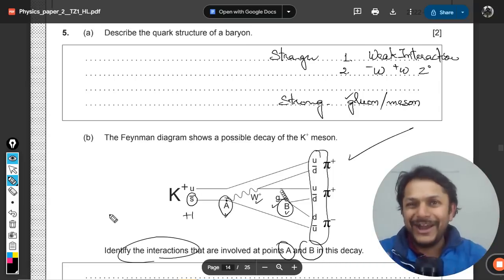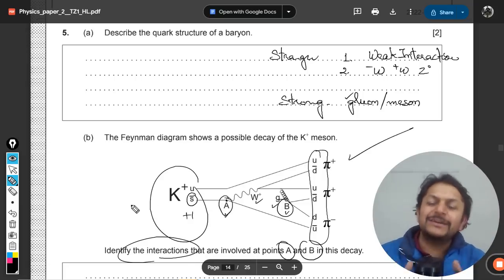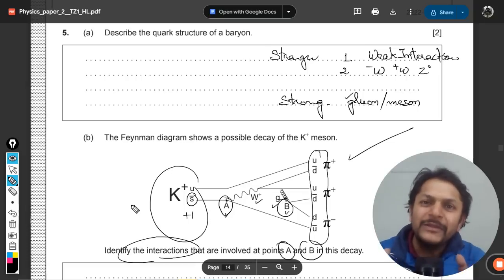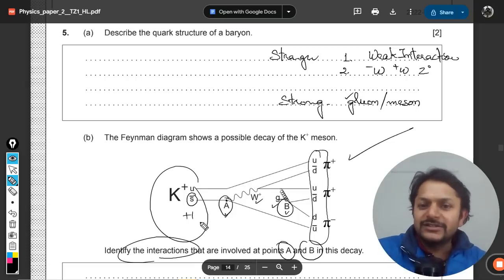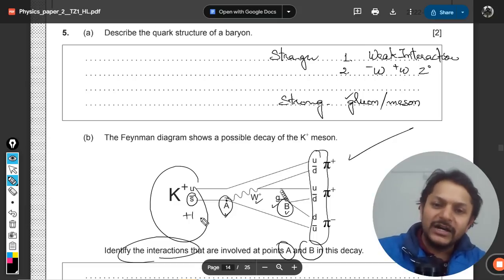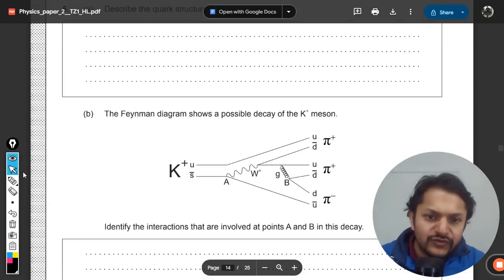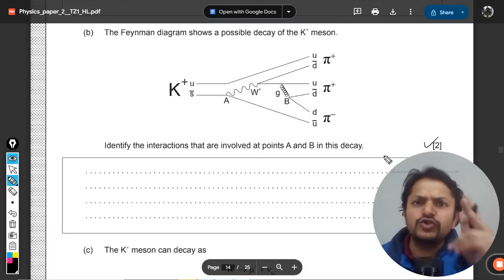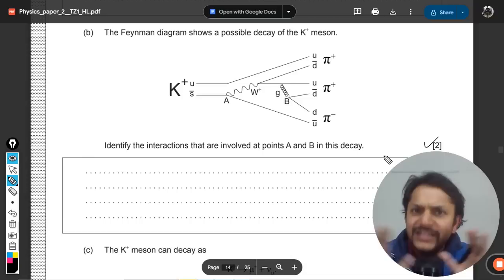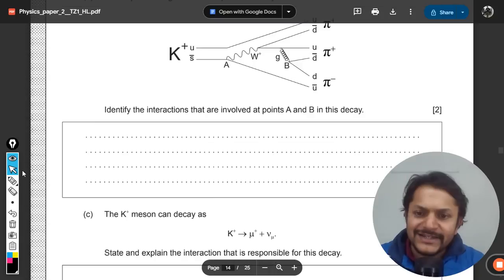horrible Feynman diagram, I will say, because there are very few examples of Feynman diagrams concerned with mesons given in the books. But anyway, this is our answer here, and nothing more than that is needed, because it is going to fetch 2 marks for you. So this part is clearly over. Let us now move to the next.